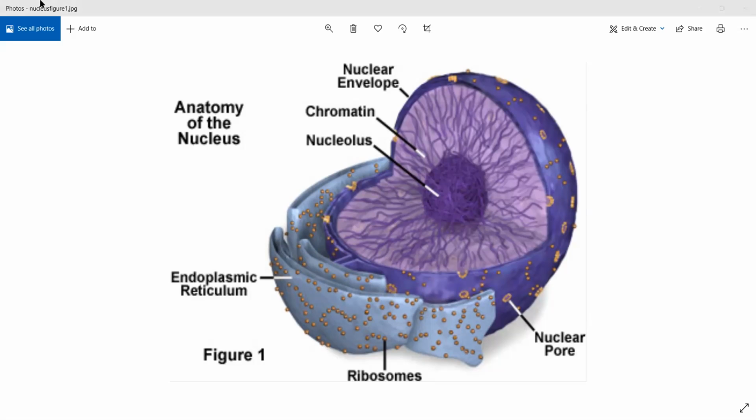endoplasmic reticulum. Now, if you're not understanding anything, if you want me to slow down or if you want me to repeat anything, feel free to stop me at any time.